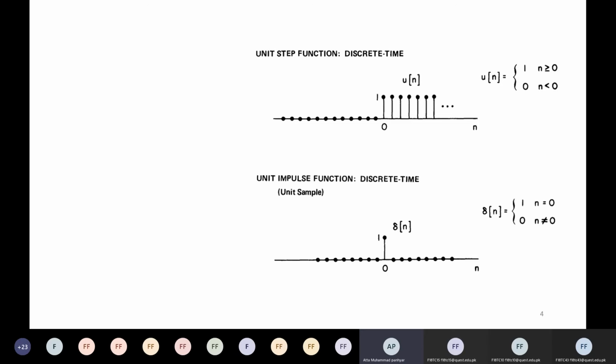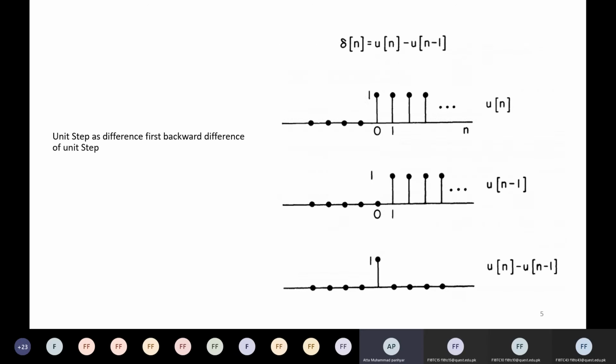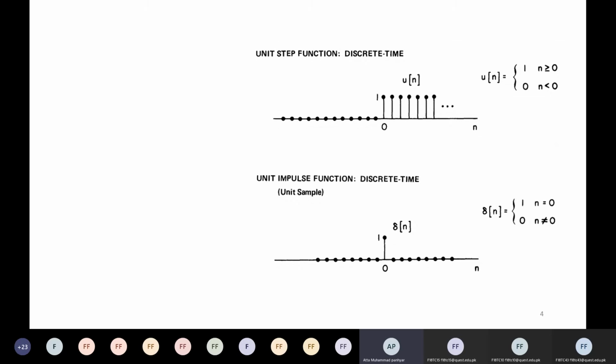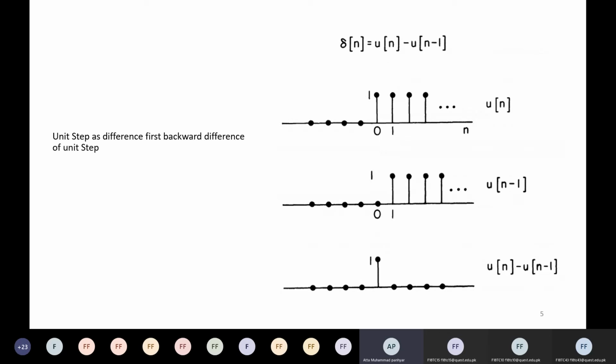So moving further, we can always derive one signal from the other. We can derive the unit impulse function from the unit step function and the unit step function from the unit impulse function as well. If you see this slide, we have delta of n equal to u of n minus u of n minus 1. Now just focus on this signal, u of n minus 1.